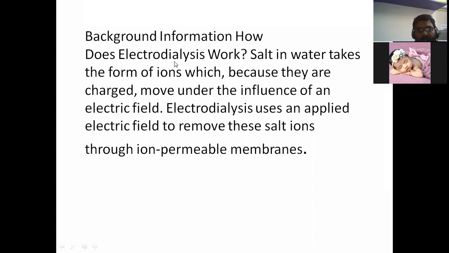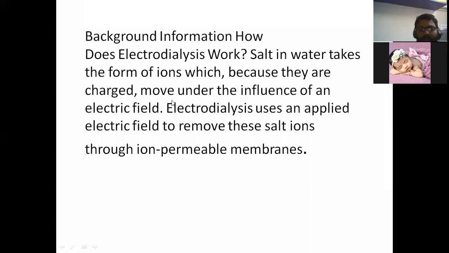How does electrodialysis work? Salt in the water takes the form of ions, which, because they are charged, move under the influence of an electric field. Electrodialysis uses an electric field to remove these salts like NaCl, CaCl2, MgCl2. The majority of the salt is NaCl. Salt water is mainly salty; NaCl is the main contamination, which is why it is removed by the electrodialysis process.